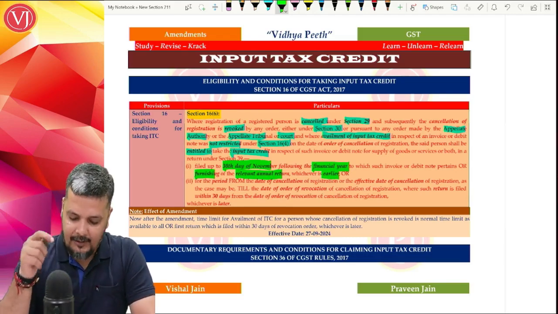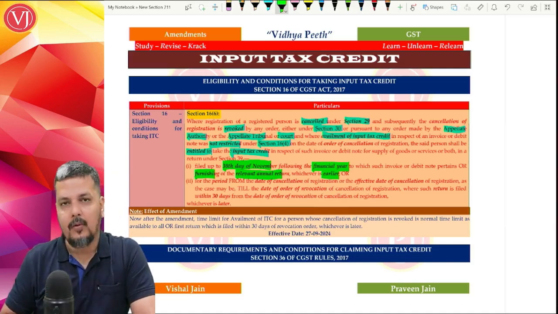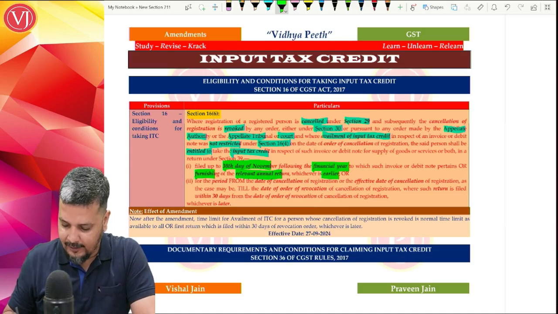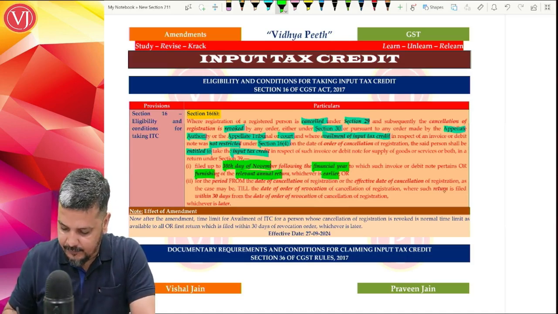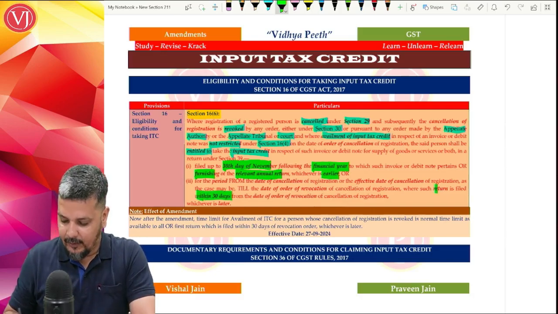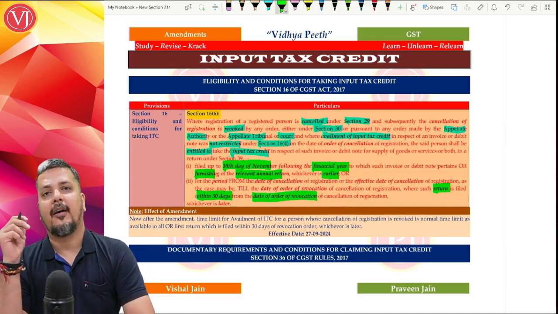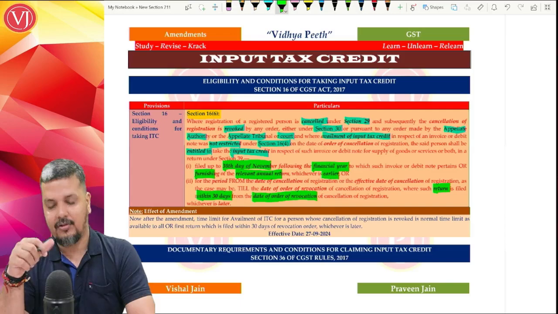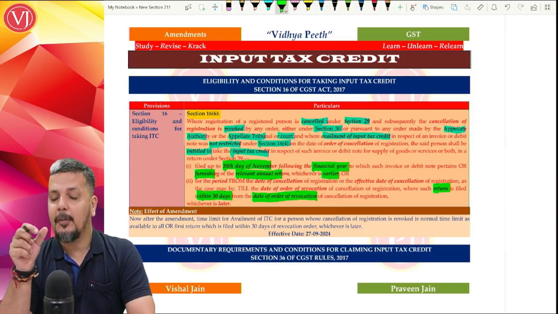Now, along with that time limit, they have added one more point. The moment your registration is revoked, you file a return within 30 days from the date of revocation of cancellation. When you file the return, for which period will it be?